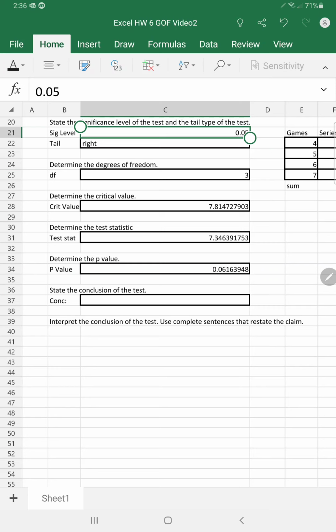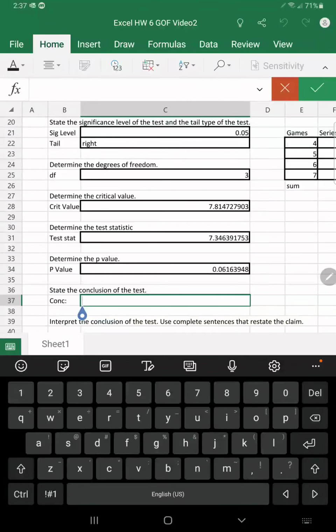We could also make our conclusion based upon the critical value. Our critical value, that is the boundary of the critical region, is at 7.81, while our test statistic is 7.34. So 7.34 is less than 7.81. It is outside of the critical region, and so in either method, we will not reject the null hypothesis.